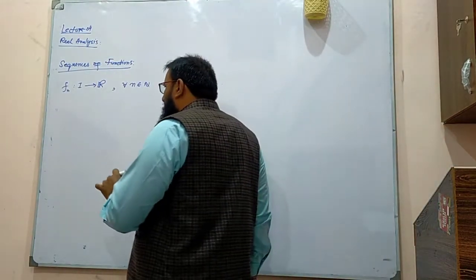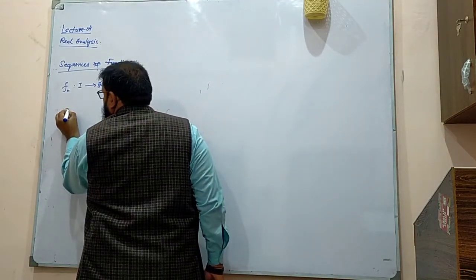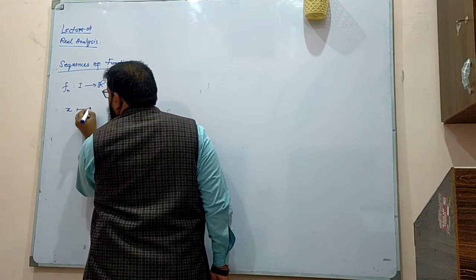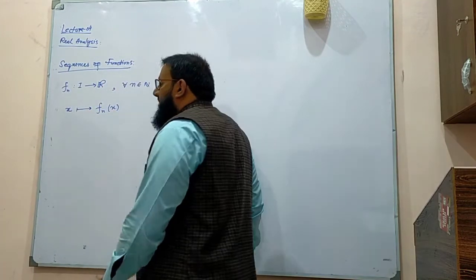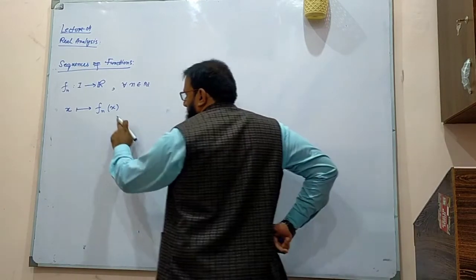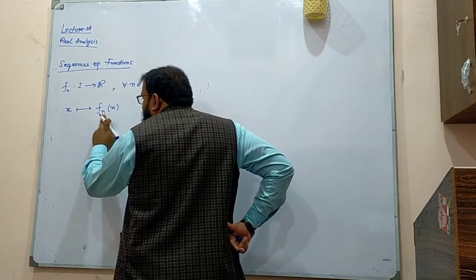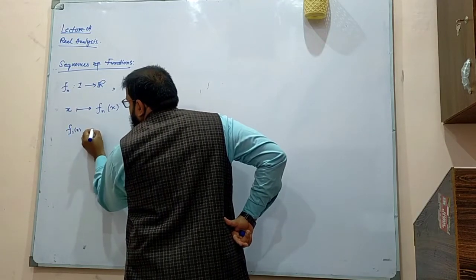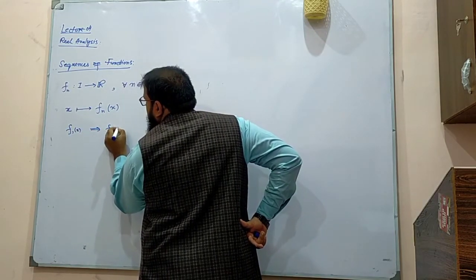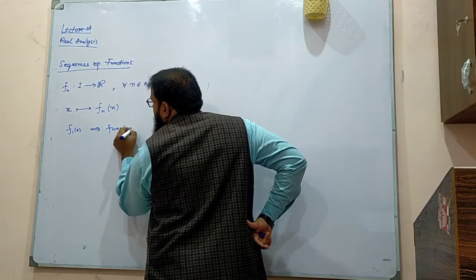In this one you take x and the output is going to be fn of x. So if you fix your n, let's say 1, then this becomes a function.